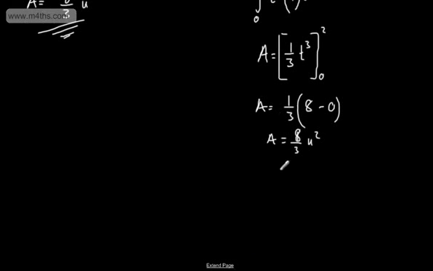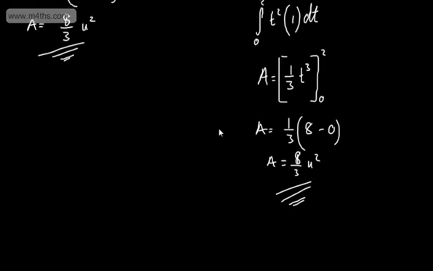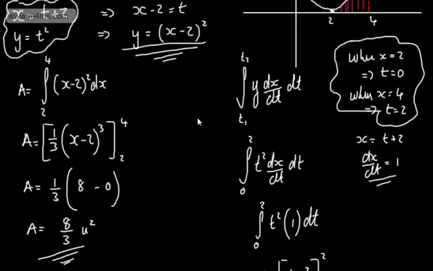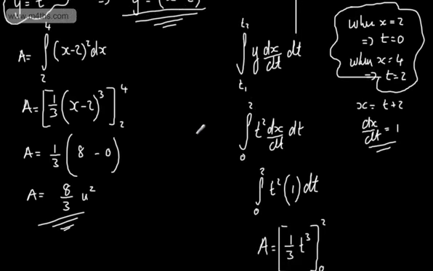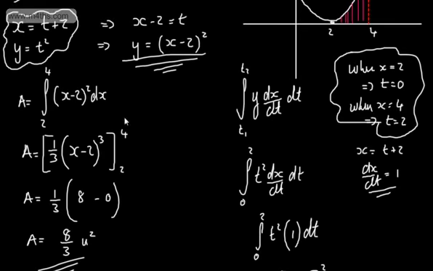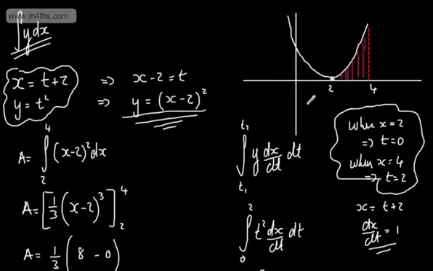So all we've done is simply use parametric integration to show that these two areas are the same. It won't always be convenient for you to switch from parametric to Cartesian. If you can, it's an awesome tool for checking that you have done it correctly either way round. So if you wanted to go back to Cartesian with this and say, well, I'm not sure if that's right, you can eliminate the parameter t, consider the limits in terms of x, and go ahead and find that area. This too extends to the volume of revolution.